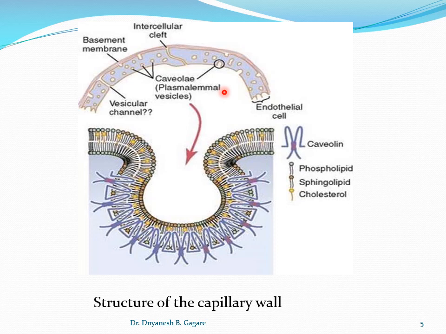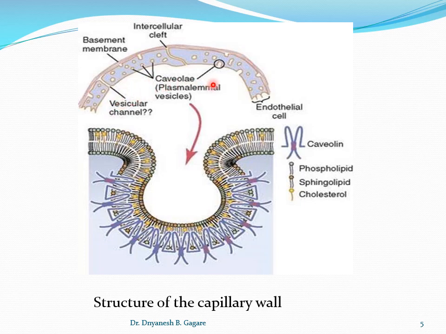And the internal diameter of the capillary is about 4 to 9 micrometer. Now, the diameter of an RBC is about 7.2 micrometer, while the diameter of the capillary is 4 to 9 micrometer. This means RBCs or other blood cells have to squeeze through the capillary when they are flowing through it.